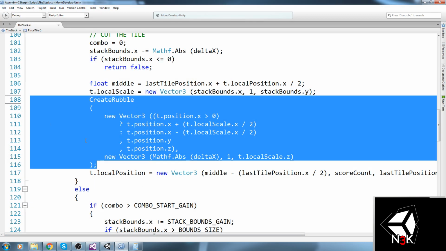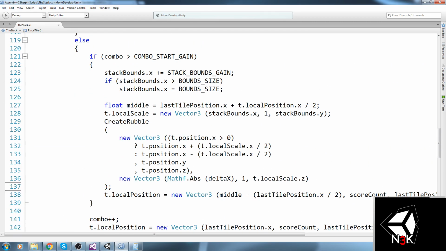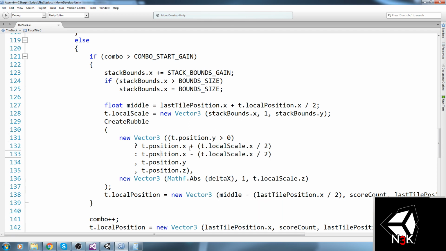Why not? So we're gonna take this whole create rubble function and place it right in between the local scale and local position of this function. So we're gonna be saying if t.position.y is bigger than 0, then we modify these two for y, local scale for y as well, but we should be using z in this case. Should we be using z? Yeah, everything is on z, never mind the y. I don't know why I put that there.